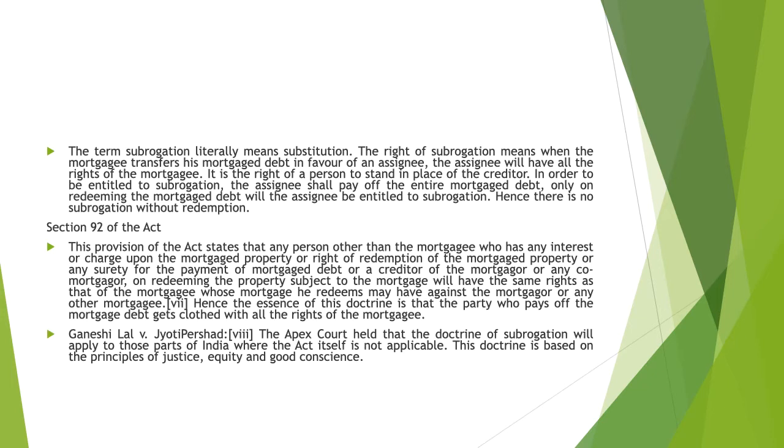Hence, the essence of this doctrine is that the party who pays off the mortgage debt gets clothed with all the rights of the mortgagee.